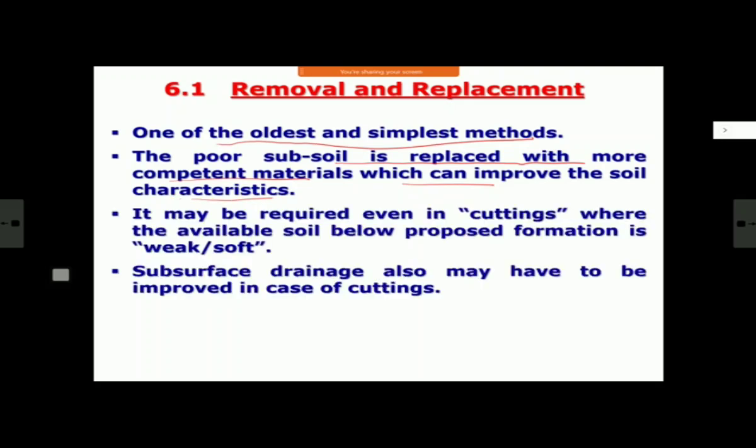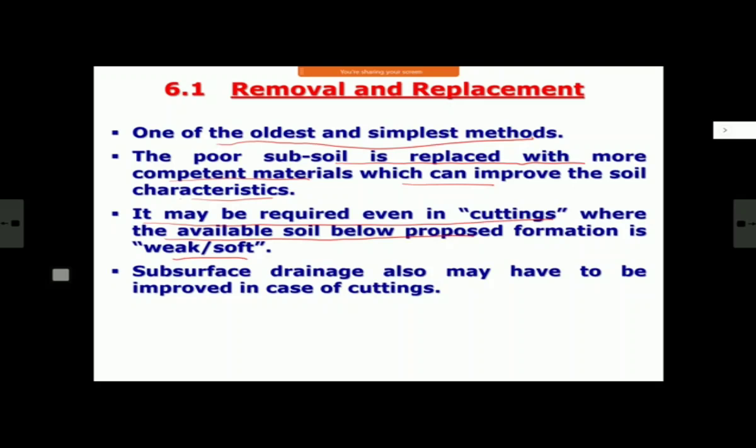Simple. And sometimes you may require it even in cuttings also, where the available soil below proposed formation level is weak. Even in cuttings also, normally it does not happen because as you go down, your soil becomes better. But even then, in your cutting at proposed formation level, if you have got weak or soft subsoil below that, then there also you may have to use same method, that you remove the bad soil and replace it with a competent soil.